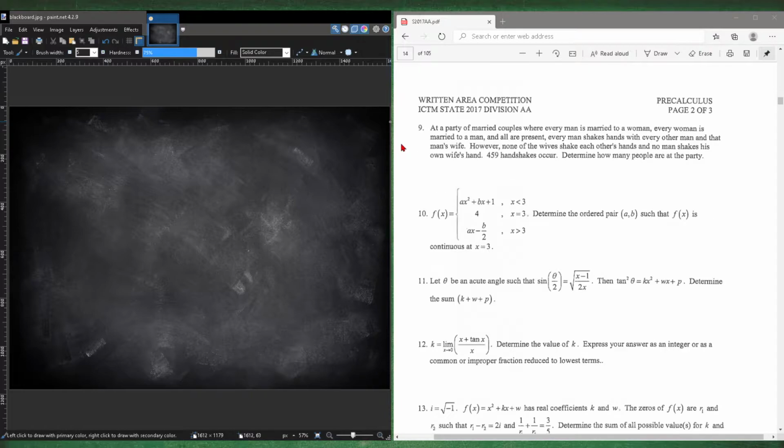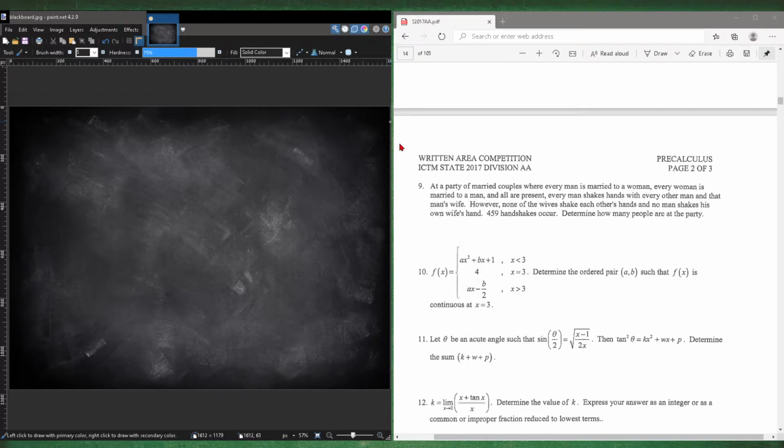Okay, question number 9. At a party of married couples where every man is married to a woman, every woman is married to a man, and all are present, every man shakes hands with each other man and that man's wife. However, none of the wives shakes each other's hand, and no man shakes his own wife's hand. 495 handshakes occur. Determine how many people are at the party.